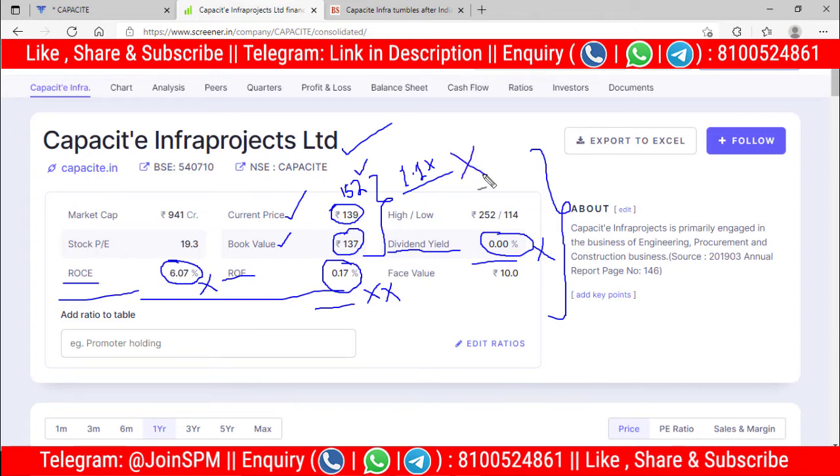So friends, now we will go to the quarterly statement or quarterly financial statement of this stock to see if there is any kind of hope in the medium term or in the short term. So let me take you to the quarterly statement or quarterly P&L of this stock.